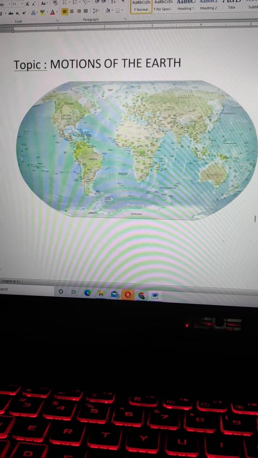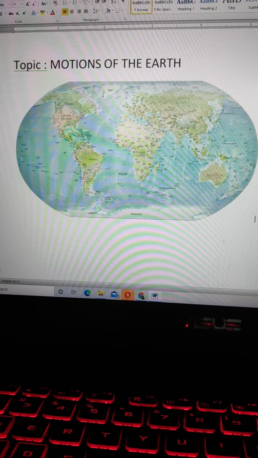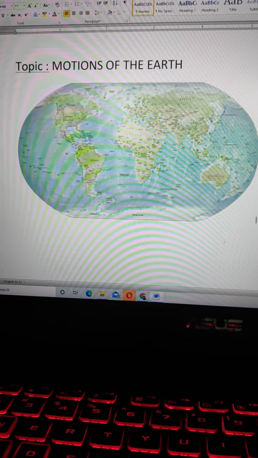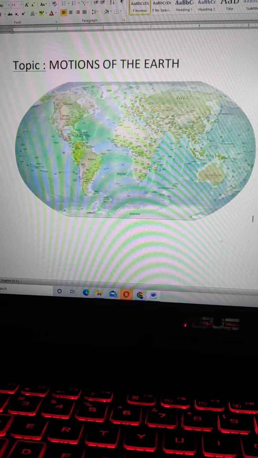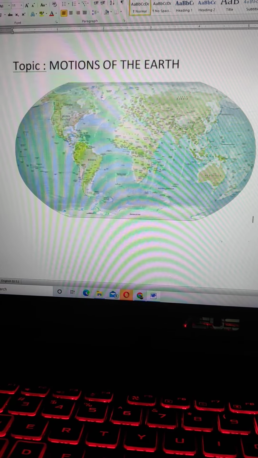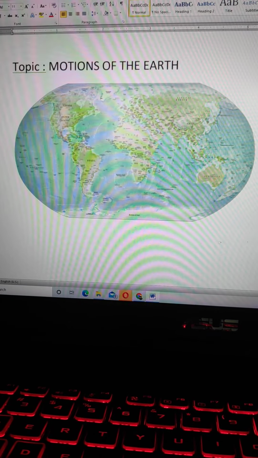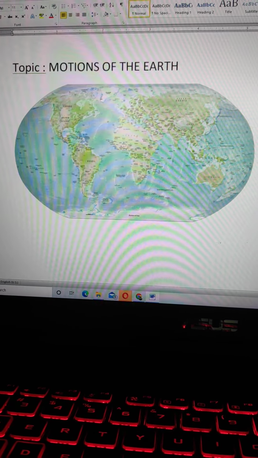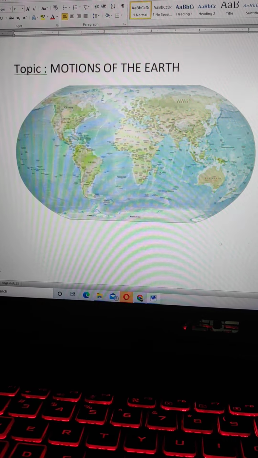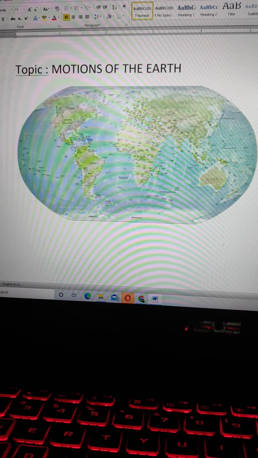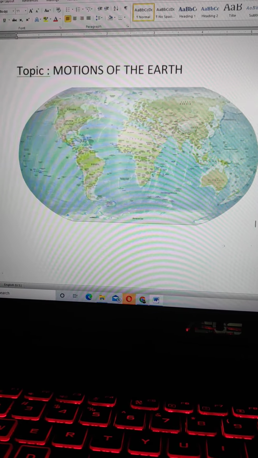The earth's axis is permanently inclined at an angle of 23.5 degrees. This causes variation of the length of day and night. The imaginary line that divides the surface of the earth into day and night is called the circle of illumination.